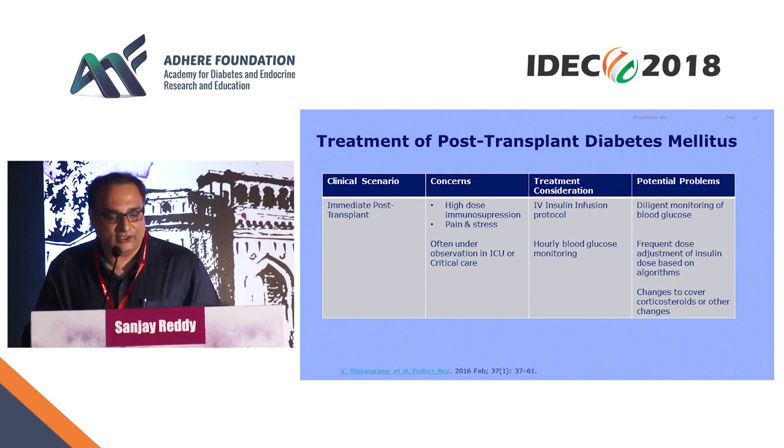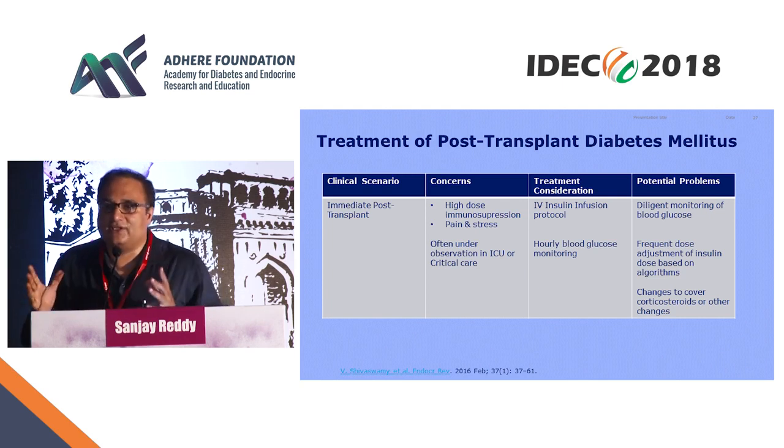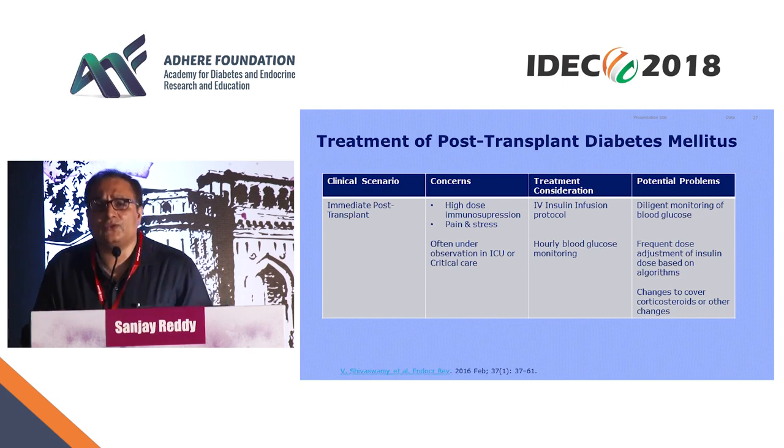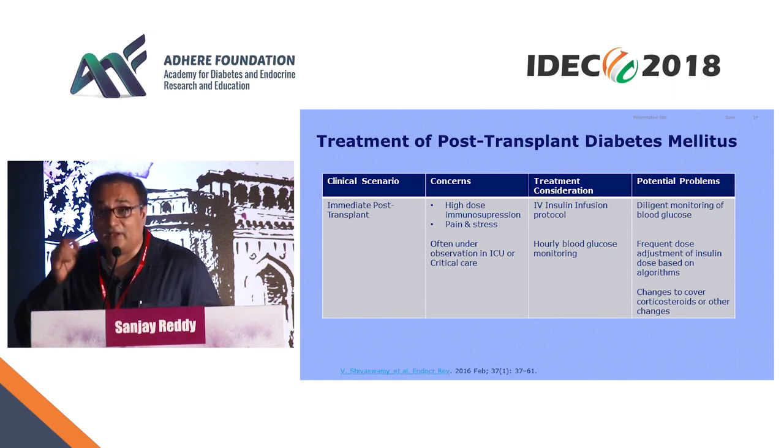One, immediately after transplant, the patient is on high-dose immunosuppression and steroids, so IV insulin and frequent monitoring in the ICU. Be very careful, they may require large doses of insulin in infusion form, and depending on early blood glucose monitoring, you need to change it.